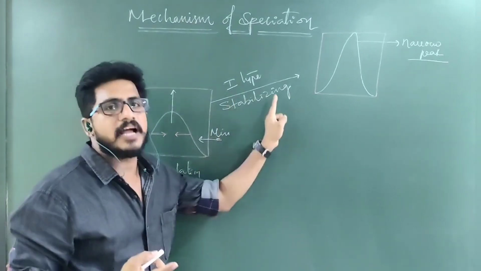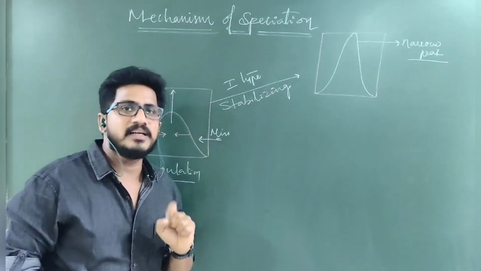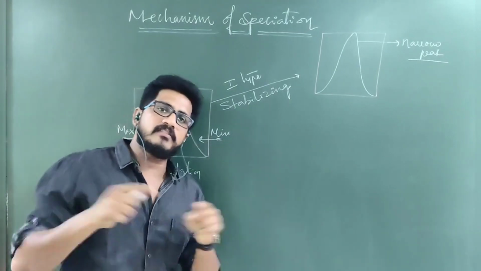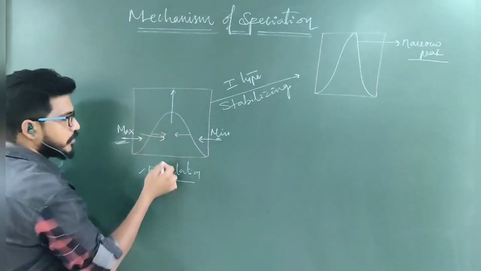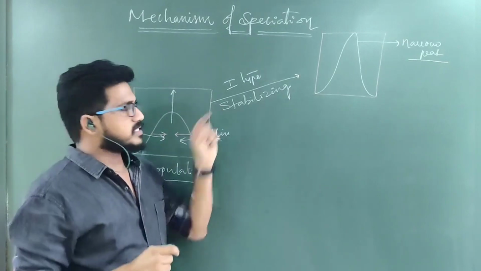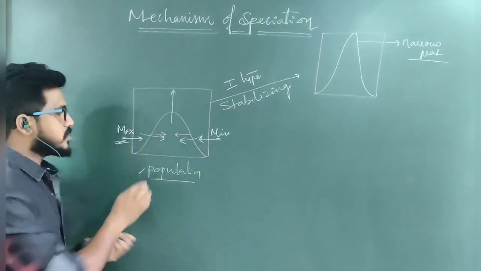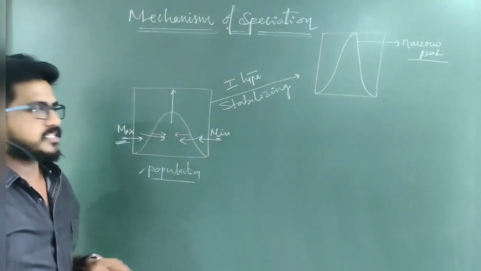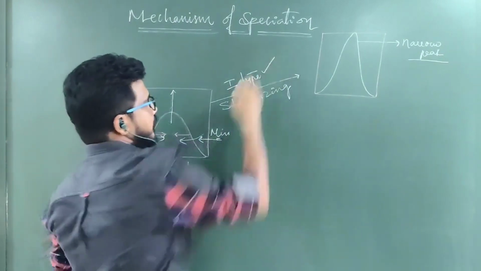So in the stabilizing type of natural selection, which type of individuals are selected? Average people are selected. So what type of people are converted into average? Maximum people are also turning into average. Minimum people are also turning into average. Then in such a selection, the number of people with average characters will be increased so that it gets to the peak. Understand? Such a type of selection is called stabilizing selection. This is type 1.